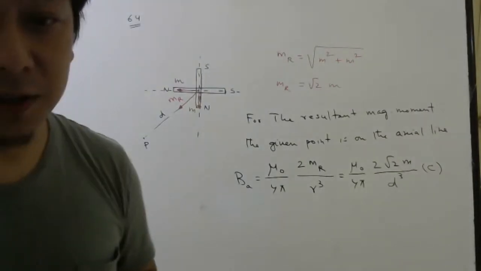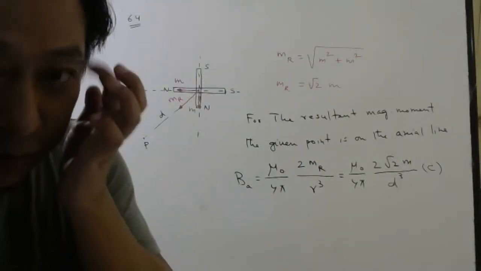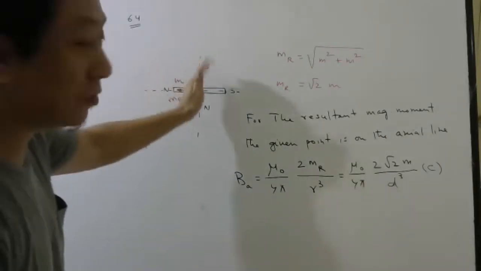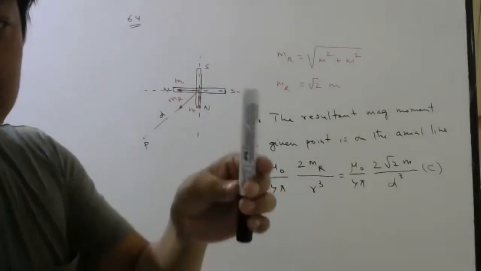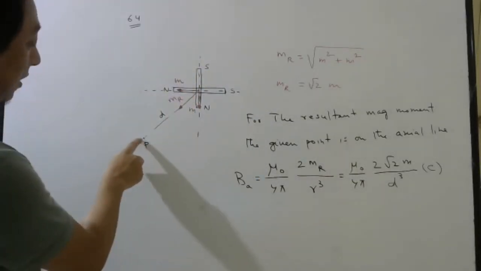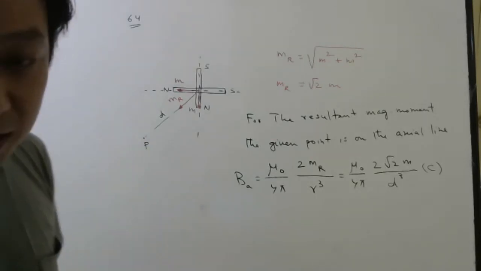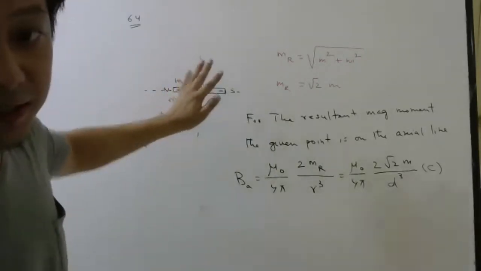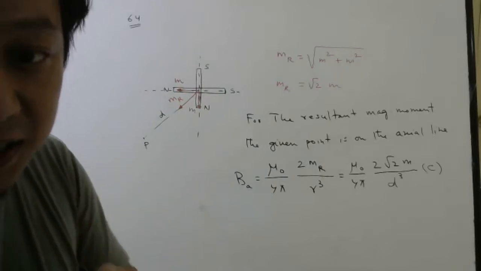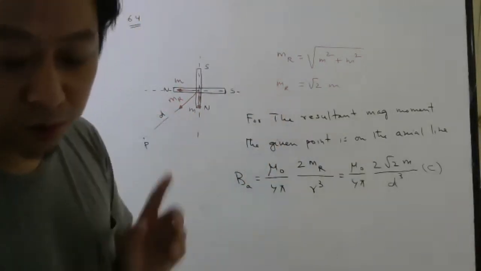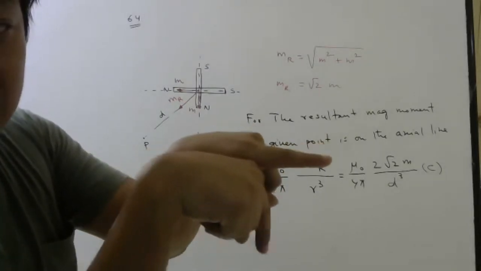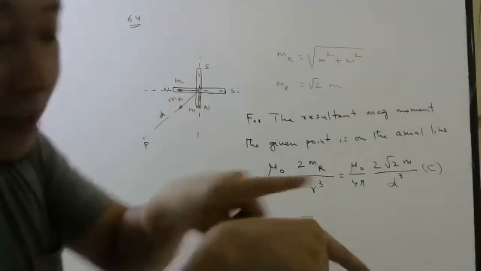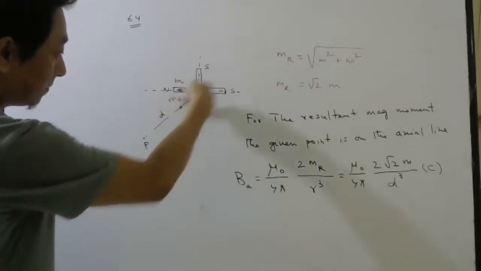This way, if you solve, the problem will be much easier than finding the magnetic field due to the individual magnets. Because individually, for this magnet, this point is neither an axial point nor an equatorial point, so you can't use the formulas which you know. Therefore, I converted these two magnets into one magnet by finding its resultant magnetic moment. And I hope all of you know, if two vectors have equal magnitude in perpendicular directions, the resultant will always bisect the angle. So the resultant magnetic moment will be here.